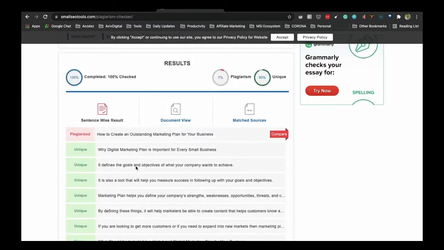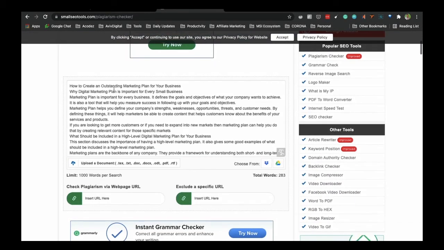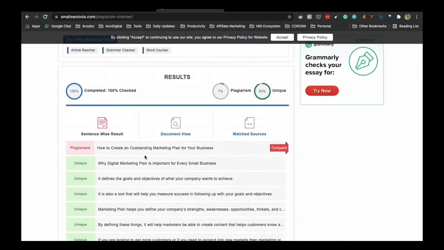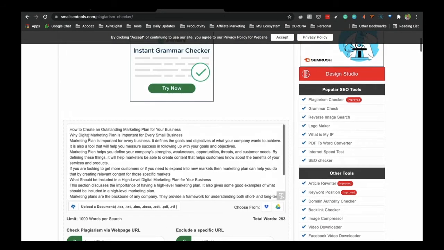So you just need to add the line, how to create an outstanding marketing plan business. So this is the title: how to create an outstanding digital marketing plan for your small business.